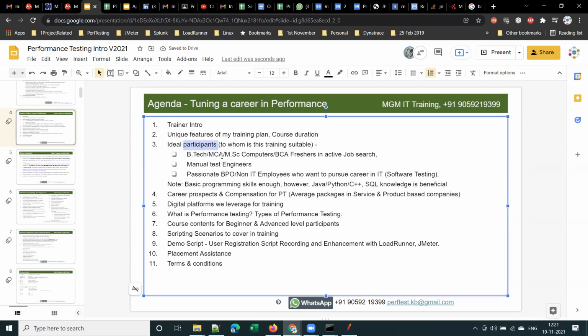So for whom is this training suitable? Any BTech or MCA or MSc computers or BCA freshers in active job search. Freshers are also those who have career gaps. So any 2017 to 2021 pass outs, and career gaps.